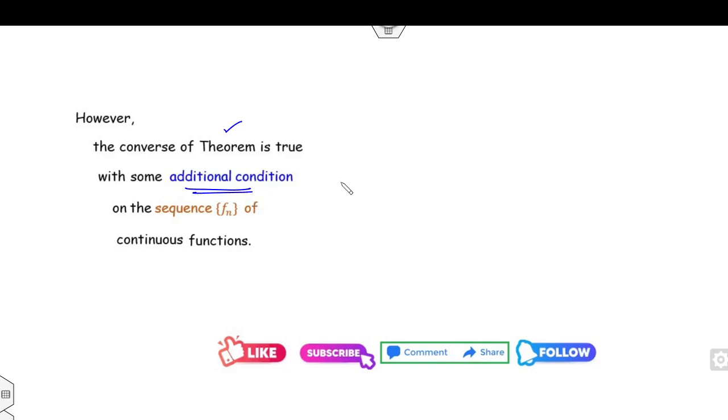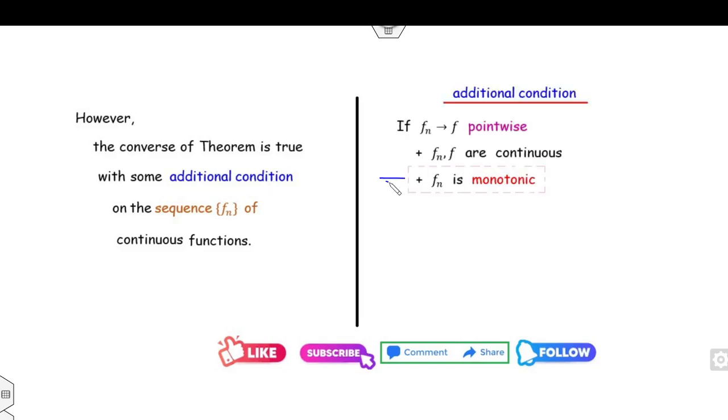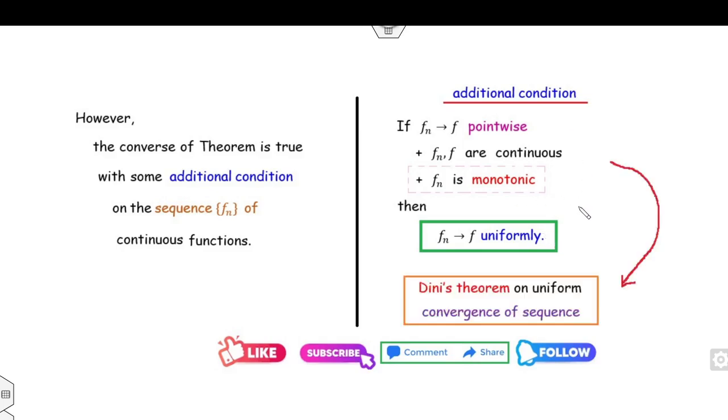Now the question arises: what are those additional conditions? That additional condition is that the function Fn must be monotonic. If Fn is monotonic, Fn converges to f pointwise and f is continuous, then you can say Fn converges to f uniformly. Fine. This is the converse theorem, and this result is known as the Dini theorem of uniform convergence. So we will see this in the next lecture.